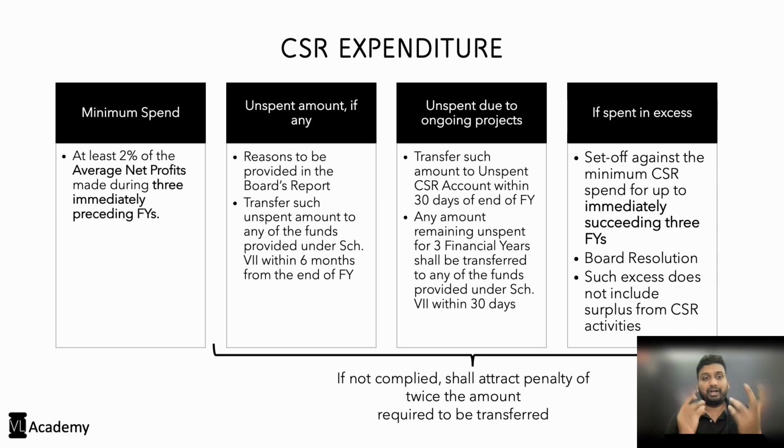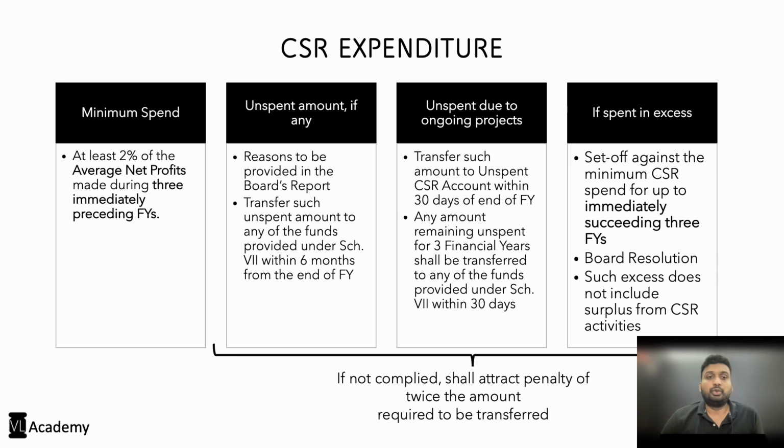Now, a quick understanding of this is that the applicability criteria which was discussed before is only for the purposes of constitution of the committee and for ensuring this minimum spend. But that doesn't mean that irrespective of your profits or losses, you should spend on CSR. So if your company is suffering from losses, and its 3 years average net profits turn out to be negative, then there is no need to make any CSR expenditure, even if you're falling within the applicability criteria. This can be important from your examination point of view as well.